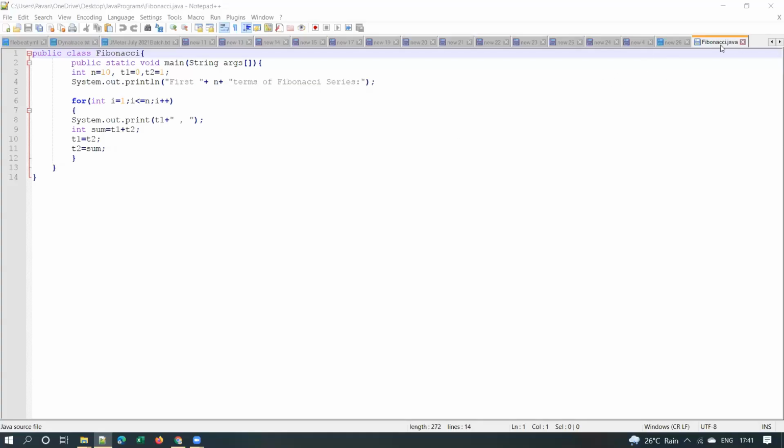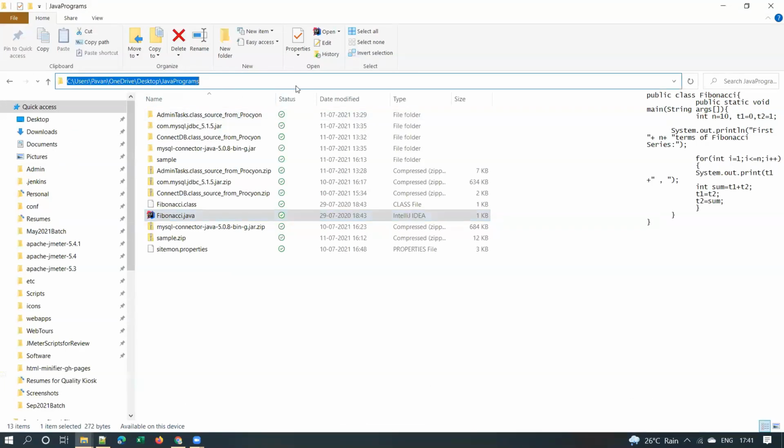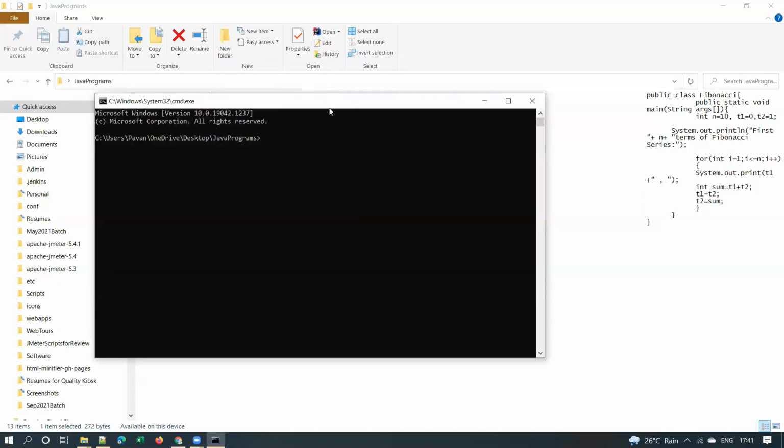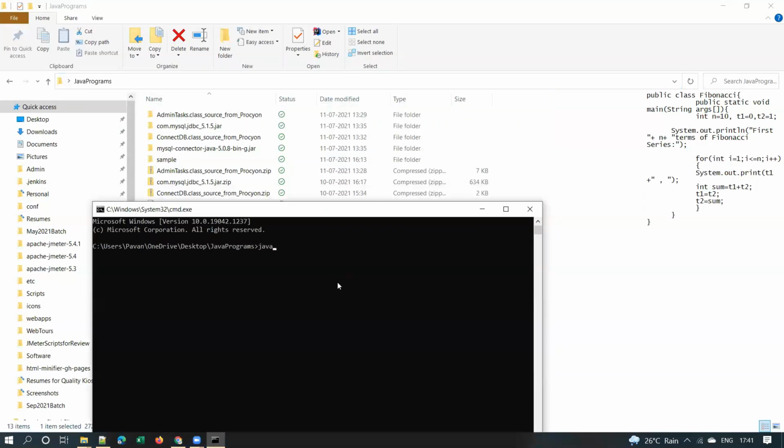So this is a sample Java program for writing a Fibonacci series, right? Suppose you want to compile this code. How you can do that is you open a command prompt here and type javac Fibonacci.java. This is how you compile a Java class. javac stands for Java compiler.